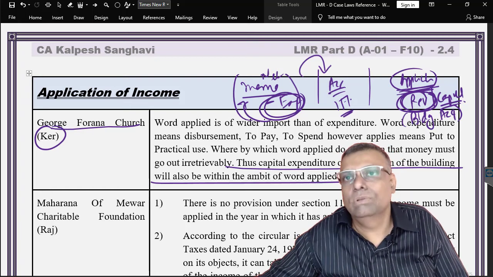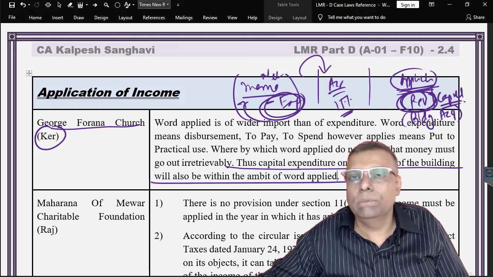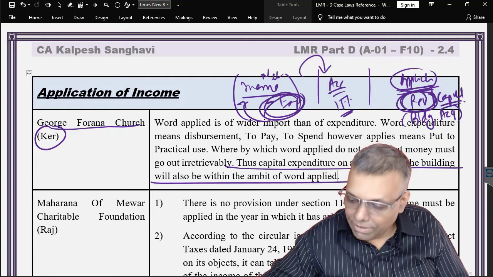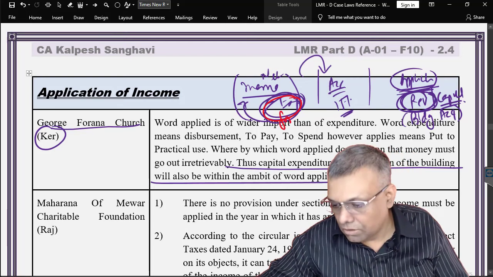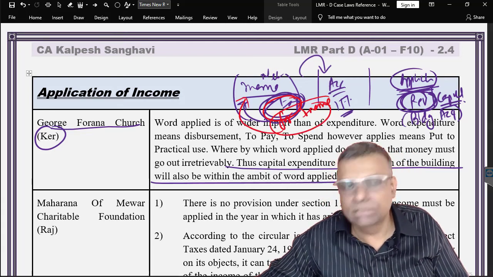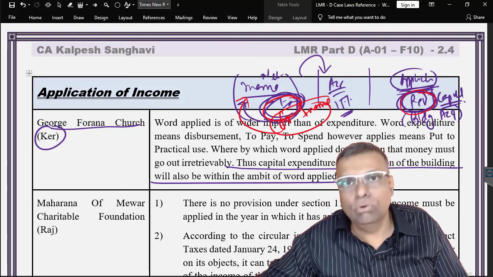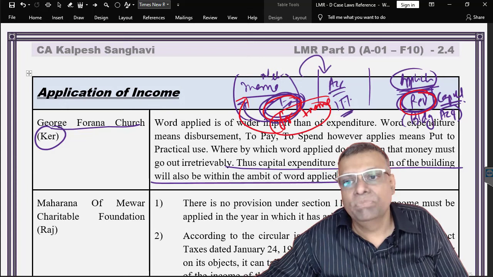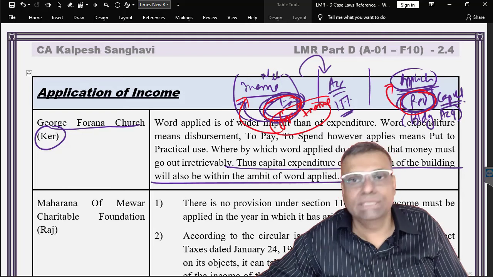So with the revenue items, people will think, oh, what to do now. Remember one thing very carefully: the expenditure which is for the purpose of earning the income will have to be adjusted against the income. That means you have to arrive at a net income. However, if there is any revenue outflow for the object of that particular trust, it will be treated as an application.